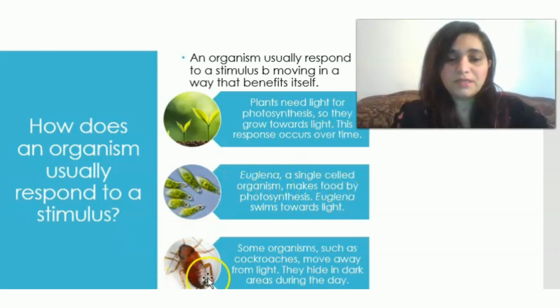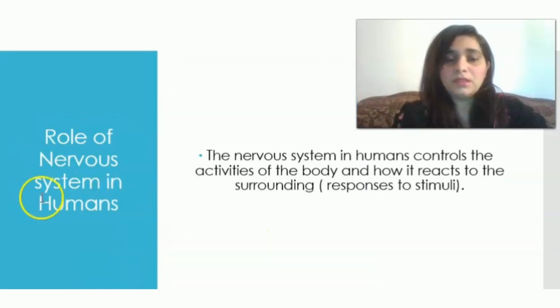The third example that is shown here is of the cockroach. Some organisms such as cockroaches move away from the light. They hide in the dark areas during the day. So light is a stimulus and the response of the organism is shown either they move towards the light or away from the light. Now what is the role of nervous system in humans?